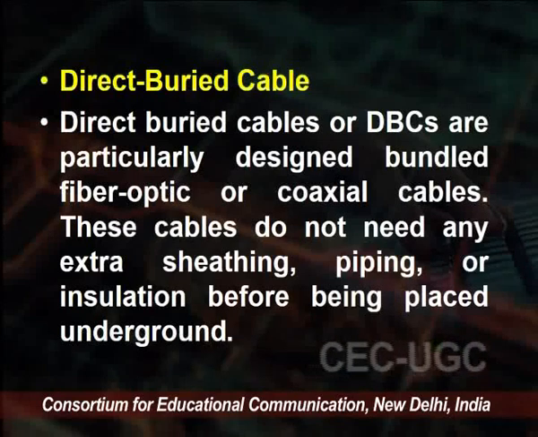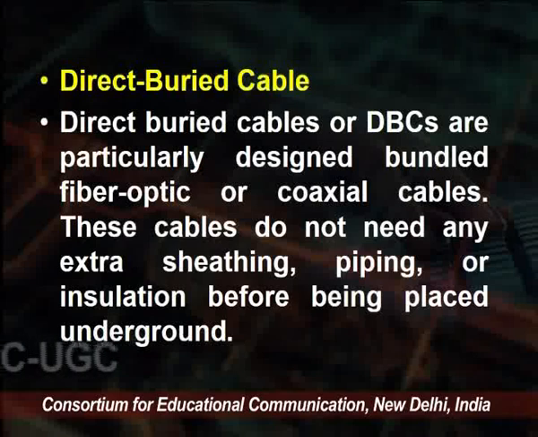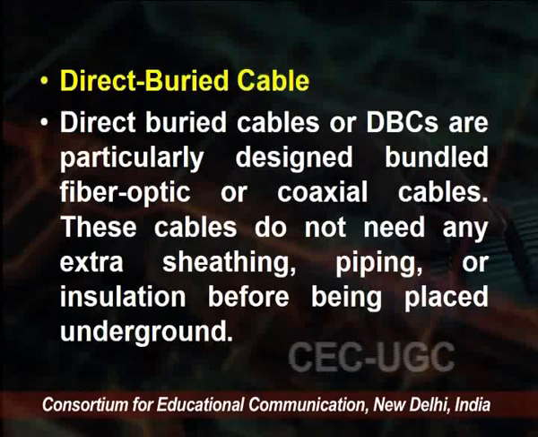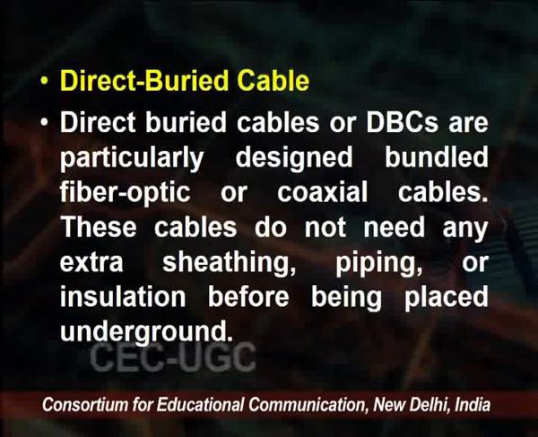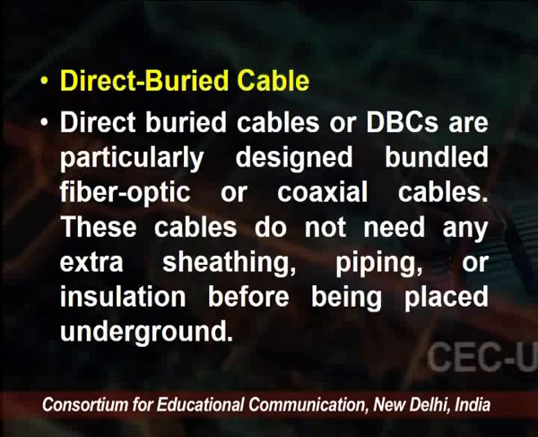UTP cables, including solid copper cores and copper wires, are popular choices because they are flexible to use on the walls. Another type of wire is the direct buried cable. These direct buried cables, or DBC, are particularly designed as bundled fiber optics or coaxial cable. This cable does not need extra sheathing, piping, or insulation before being placed underground.